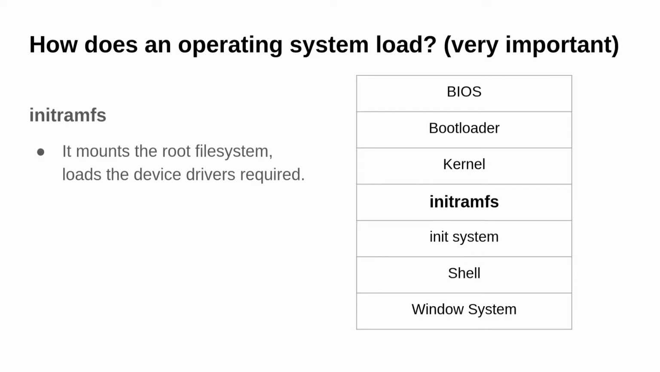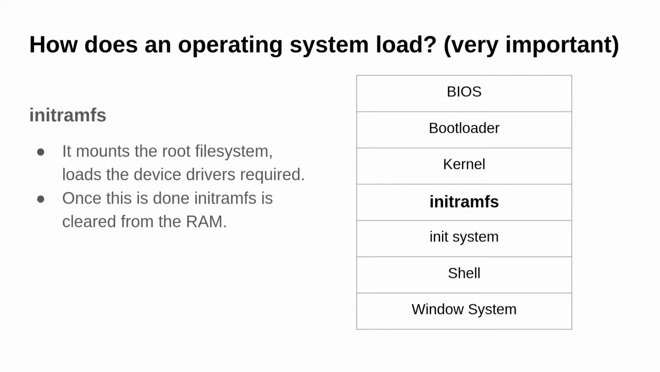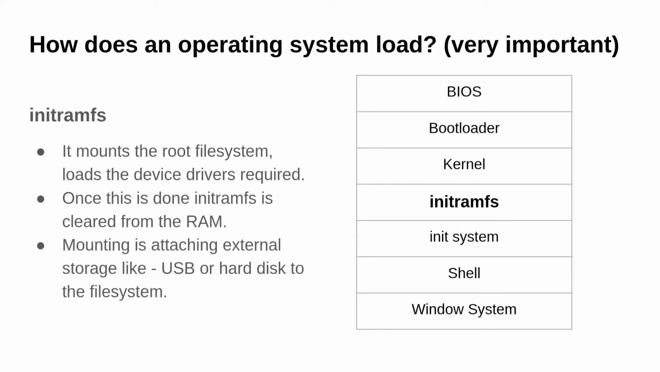Next one is initramfs. The initramfs mounts the root file system, and it also loads the required device drivers. Once the initramfs finishes its first step, it is removed from the RAM since we no longer need it. Mounting is the process of attaching, like, an external storage to our computer. It can be a USB, hard disk or any other thing. We will be talking about mounting in the upcoming section.